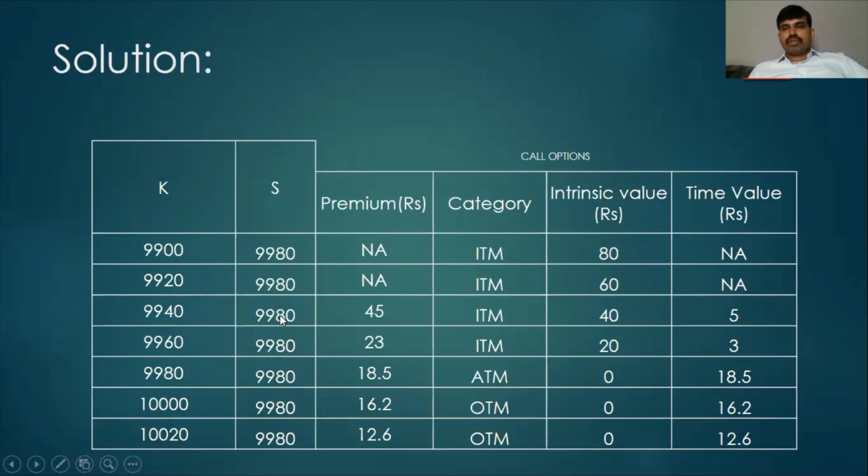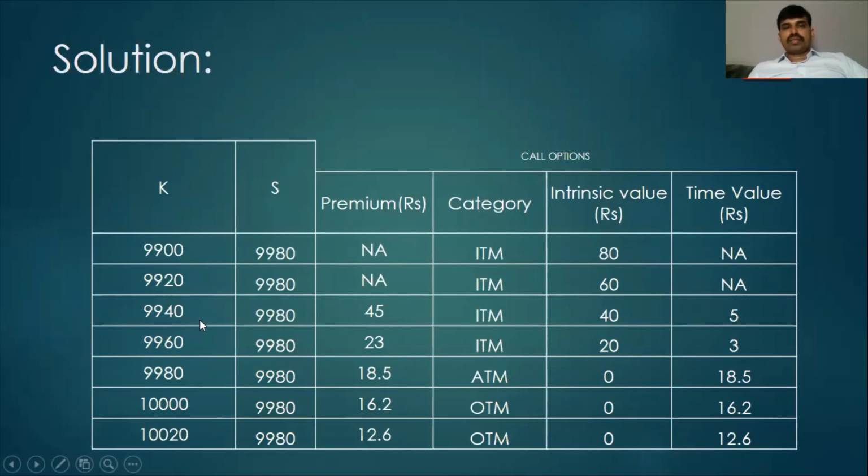When we come to the third option, the spot price is still greater than the exercise price of 9940. The premium paid on this call option is 45.